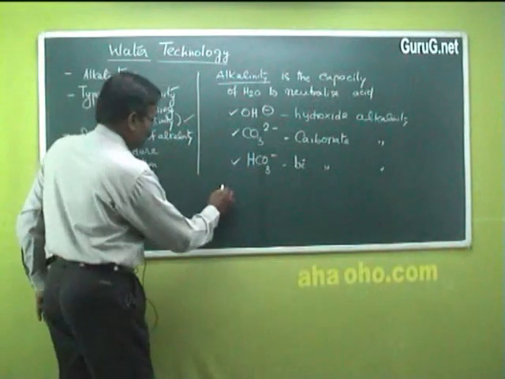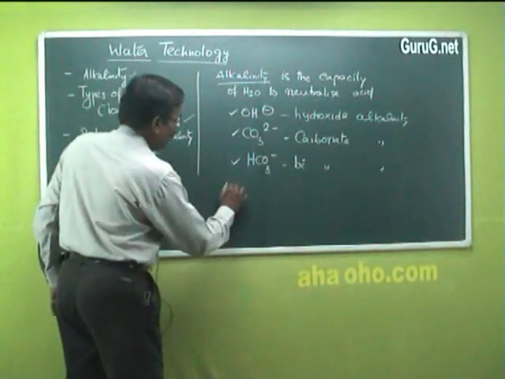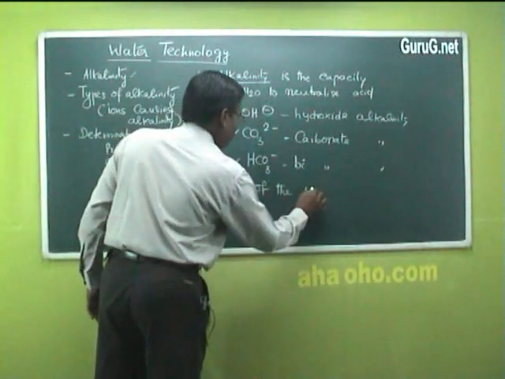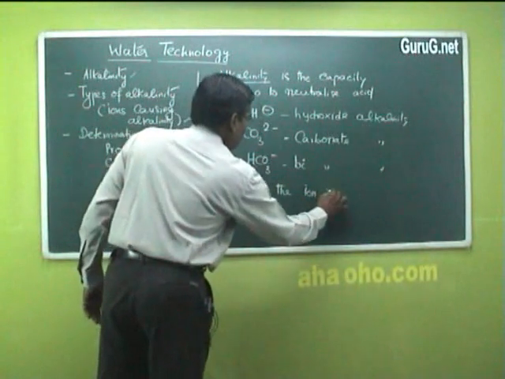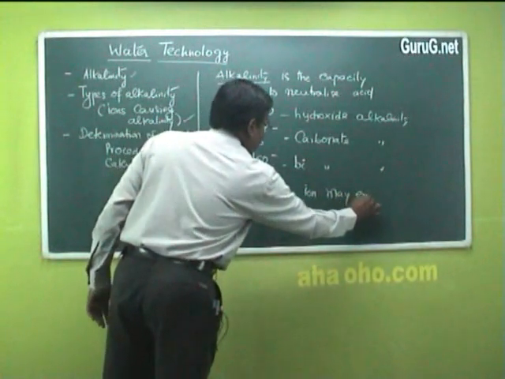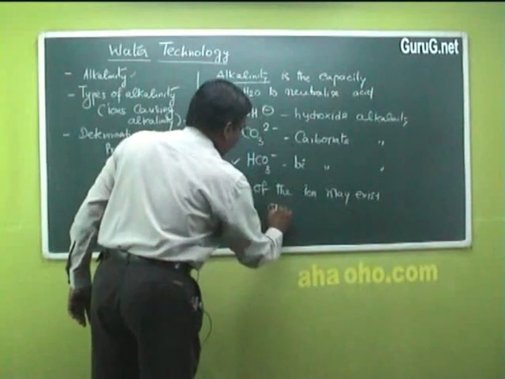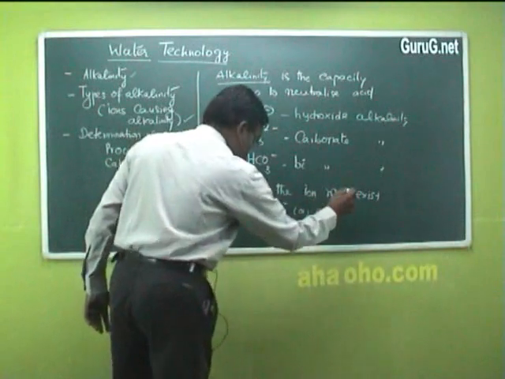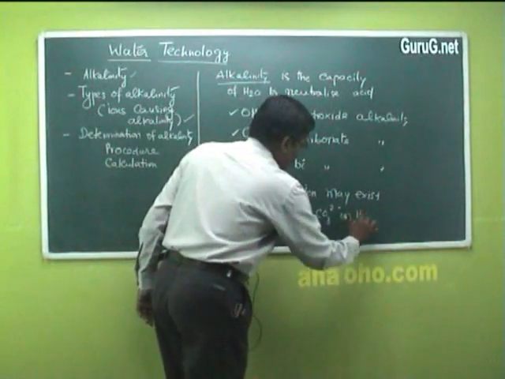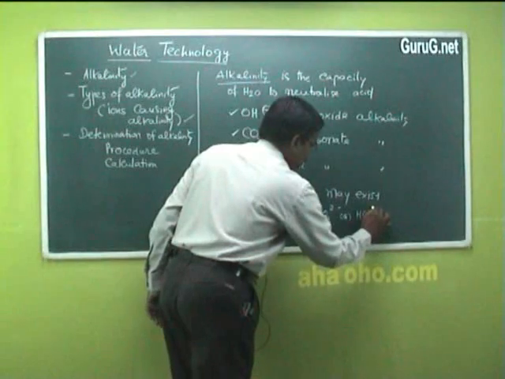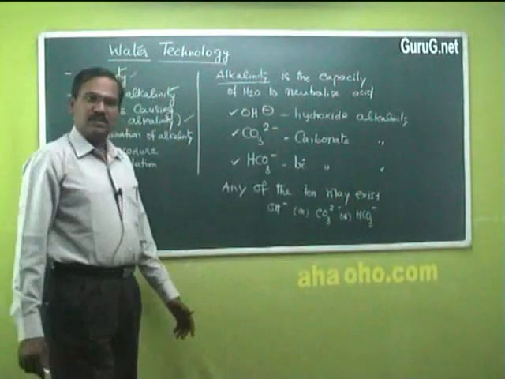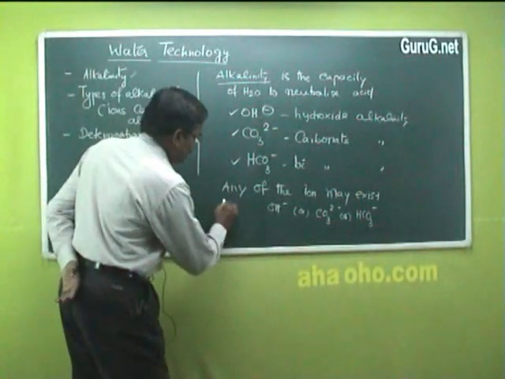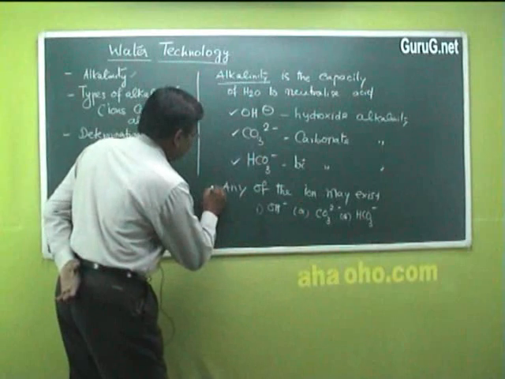So any one ion may exist, that is hydroxide ion alone, or carbonate ion alone, or bicarbonate ion alone, or the ions may be present in combinations.